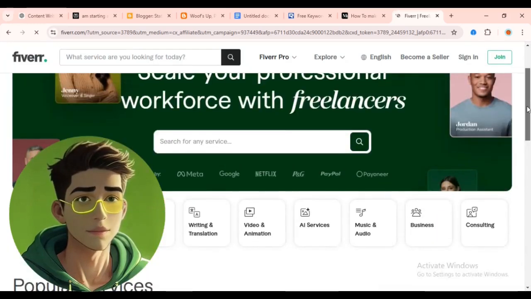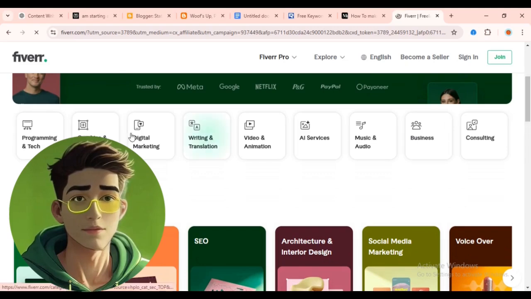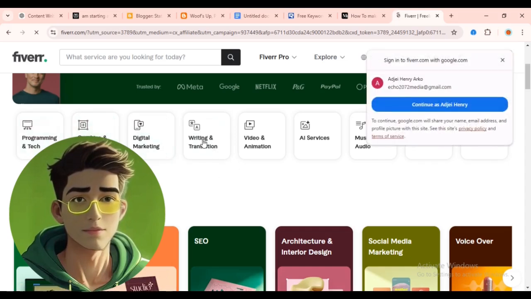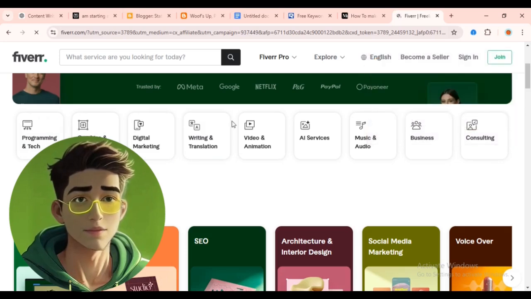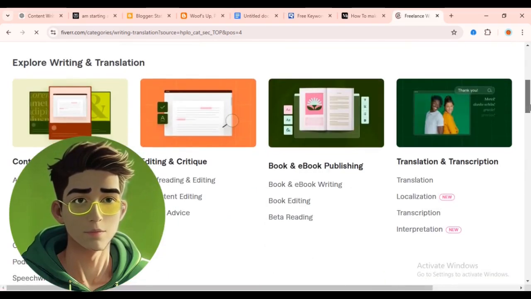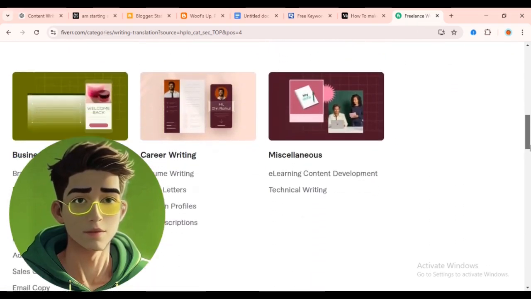So once you join Fiverr here, as you can see, you have different services people are offering here: tech and programming, graphic design, digital marketing, writing and translation. So this is where you are going to be. So if I click on writing and translation here, you see a number of people who are also doing this. I see book and ebook publishing, editing, content writing. In content writing, as you can see, there's article and blog posting. So you can also offer these services and make money on Fiverr here for free.